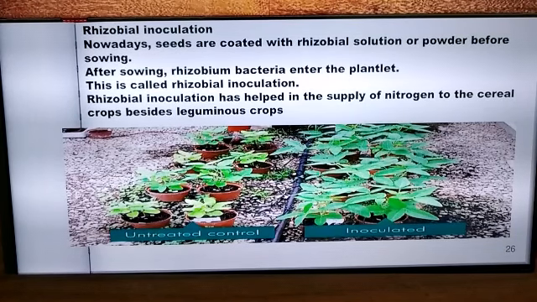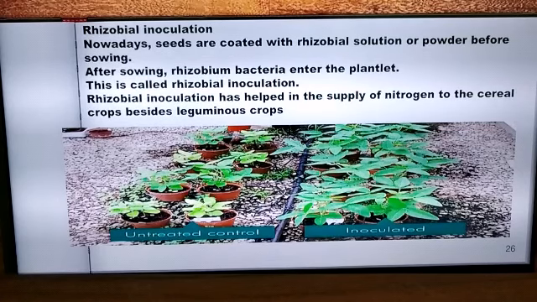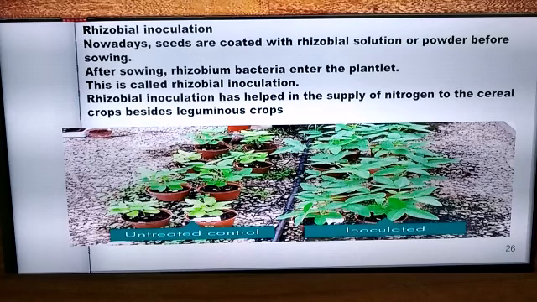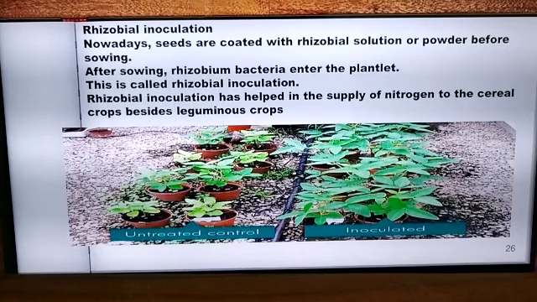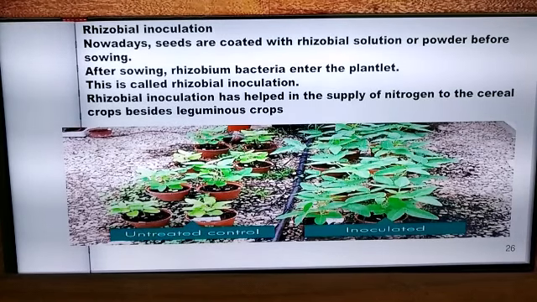So the seed can be planted into the soil or the rootlet of that plant can be planted in the soil. So what will happen is the Rhizobium is present in the solution or in the powder which is coated on the seed or on the rootlet.